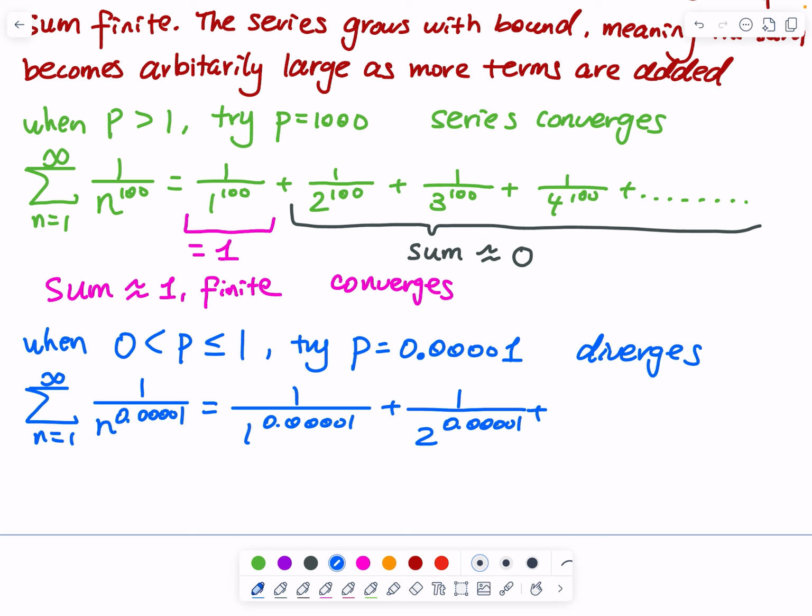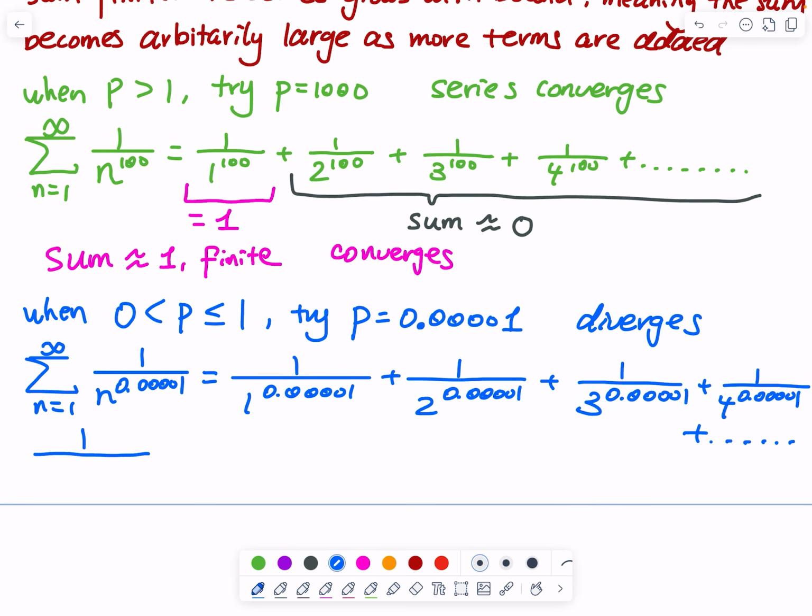And then plus, and you can keep on adding. So this one, let's do a 4, and keep on adding. Let's grab one of them. What is this equal to? 1 over 3 raised to this small exponent. That is approximately equal to 1 over 3 to the 0 power, which is 1 over 1, equal to 1.